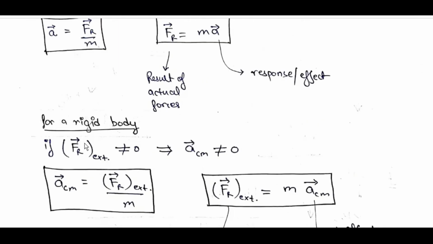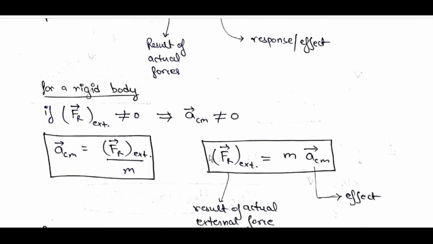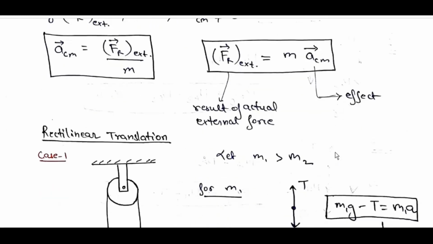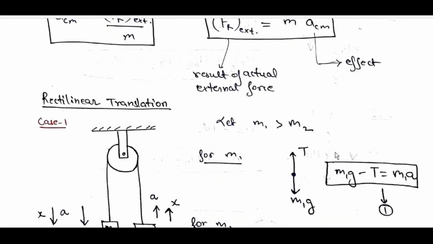For a rigid body, if F_r bar external is not equal to 0, a_cm bar is not equal to 0, a_cm bar is equal to sigma F_r bar external by m, F_r bar external is equal to m a_cm. For the resultant of actual external force, a_cm is the effect.